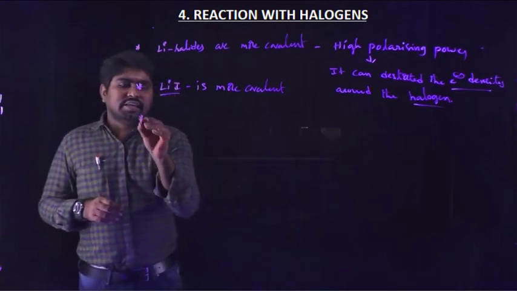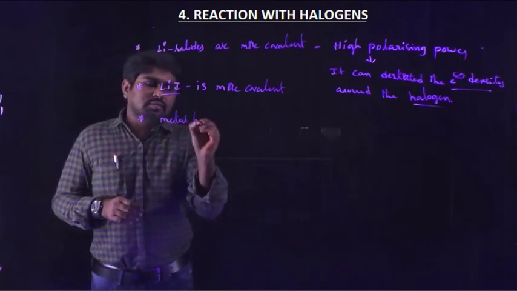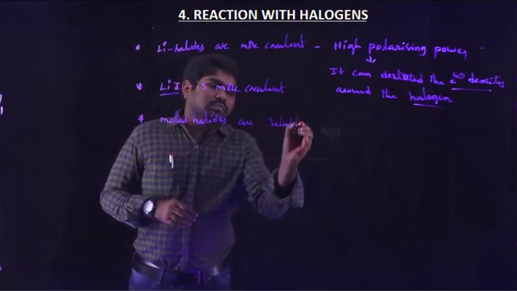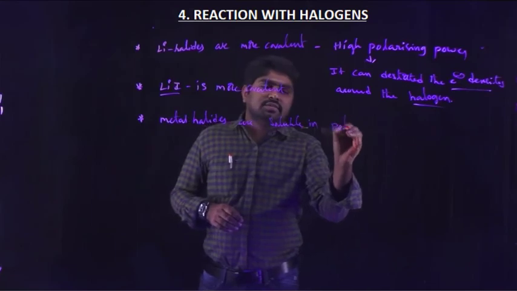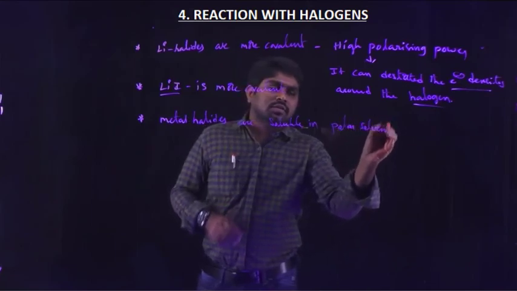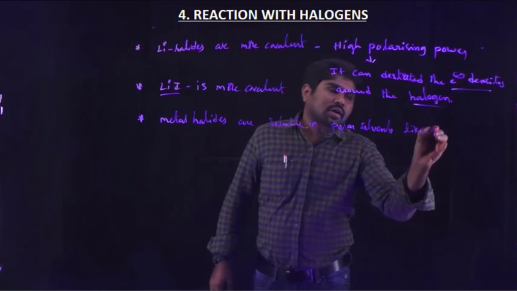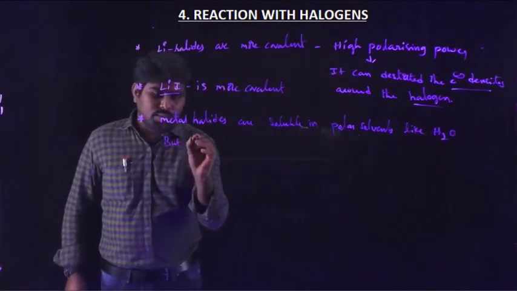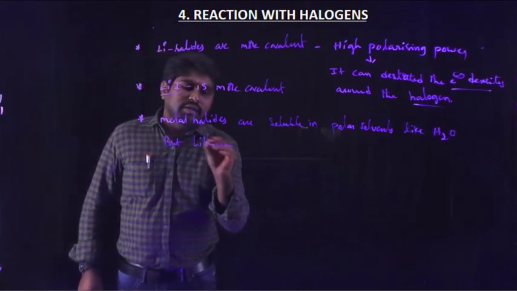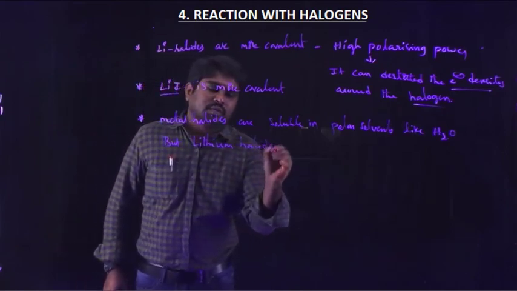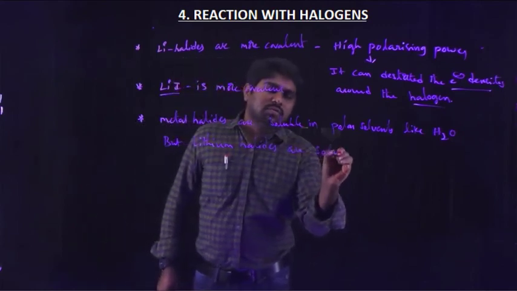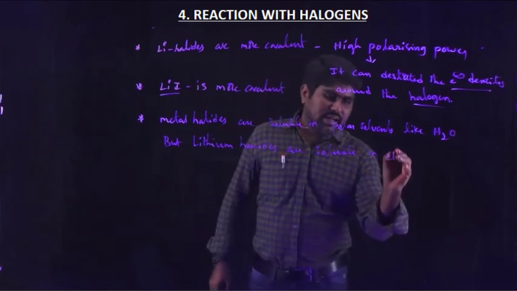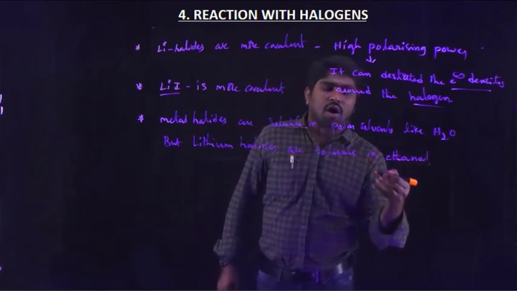And these metal halides are soluble in polar solvents like water, but lithium halides are soluble in ethanol or acetone.